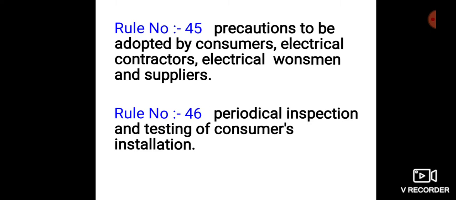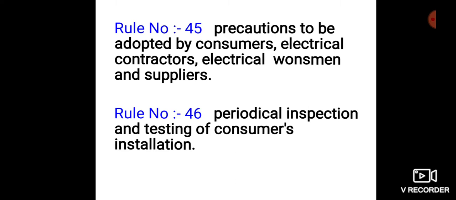Okay. Next, rule number 46, periodical inspection and testing of consumers' installation. Okay. In this rule, where an installation is already connected to the supply system of the supplier, every such installation shall be periodically inspected and tested at intervals not exceeding 5 years, either by the inspector or any officer appointed to assist the inspector,